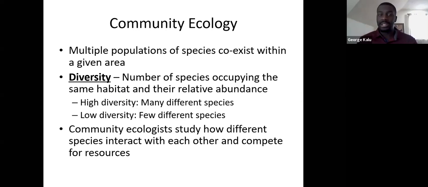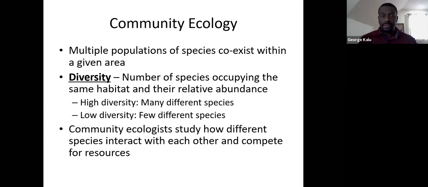Okay, and so what we need to do as community ecologists is we want to be able to look at how all those individual species are going to be interacting with one another. How are the trees going to be interacting with the birds and vice versa? And how are the squirrels going to be interacting with the birds and so on and so forth? We want to look at how all those individual species are going to be interacting with one another, because that'll give us an indication of what's going on in that community, and if we need to step in to help improve that particular community and ecosystem.